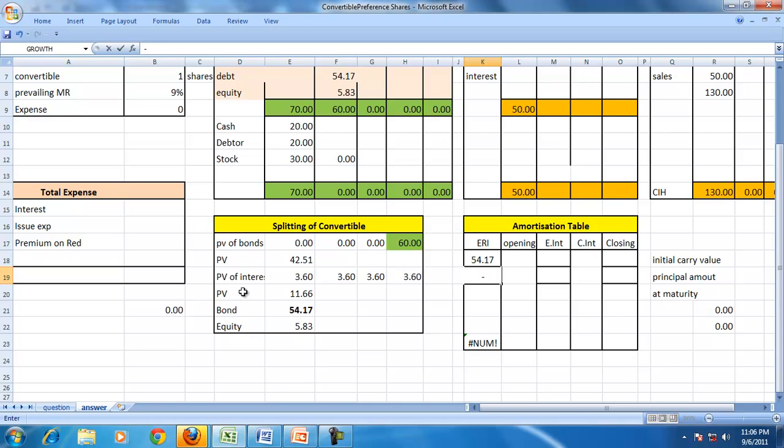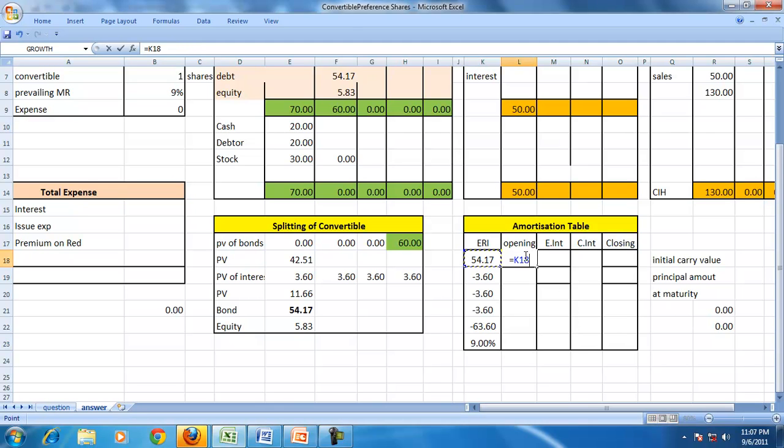The corresponding cash flows are negative 3.6, negative 3.6, and in the last year negative 63.60, negative because you have to pay that. So the effective rate of interest is the internal rate of return of these amounts, and that comes to 9%. So that is the effective rate of interest.